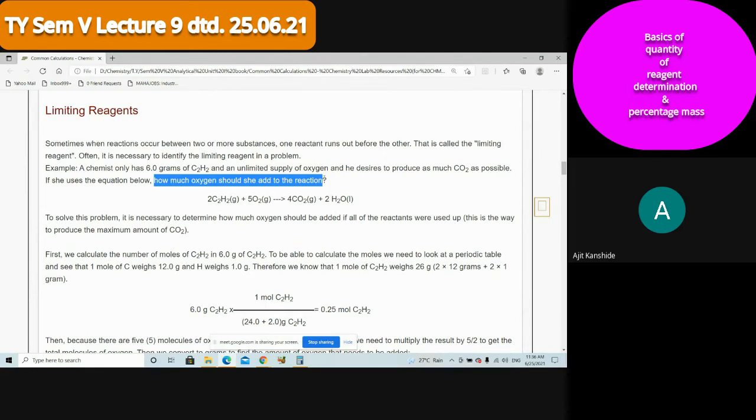Partly I explained. The number of moles of acetylene I calculated, and the number of moles of oxygen needed I explained. I want now how much oxygen by weight. Can you answer? One student says 160 grams. How? For 1 mole it is 32 gram, so 5 moles is 160. Another says 32 into 0.578, which is 18.4. Wait, I am getting two different things. One by one, let me consider. 5 into 32, somebody is saying no.